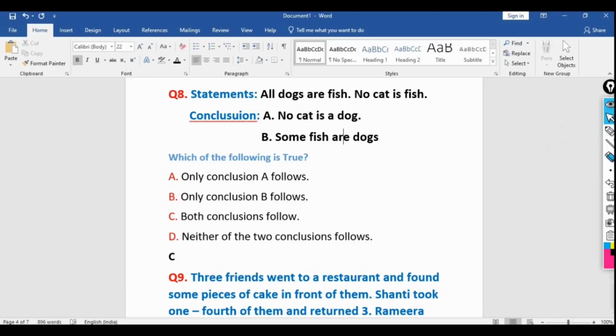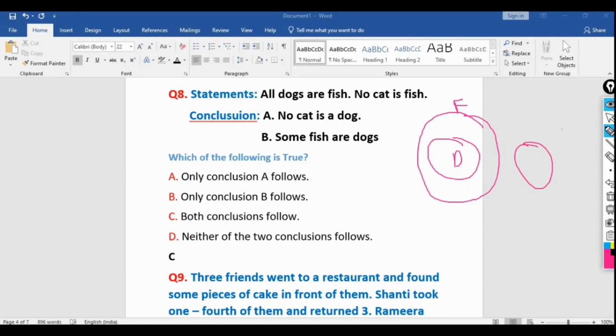Okay, so let's do the Venn diagram here. All dogs are fish. If it is the dog, then all dogs are fish. So this will be F, fish, because it's a subset. D is the subset of F here as per the question. No cat is fish, so suppose this is the cat. Let's read the conclusion: no cat is a dog. Obviously, because the cat does not belong to fish, and D belongs to the F set. That means C is not a part of F, so C has no connection with D.